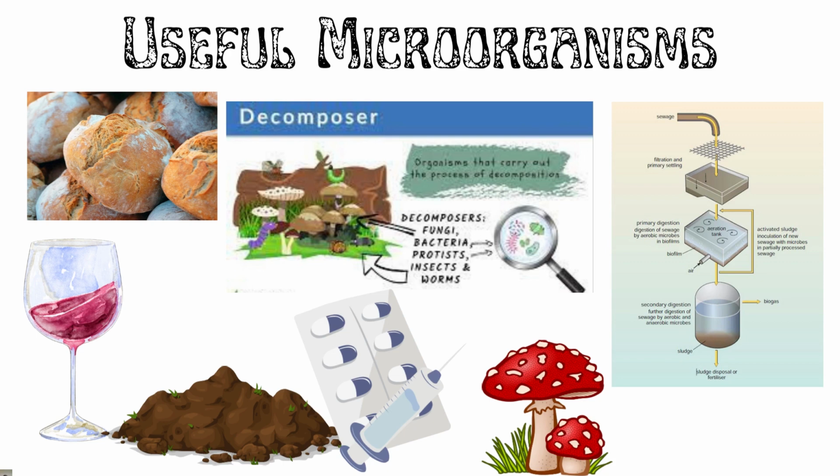Mushroom is a fungi which is edible and rich in proteins and vitamins. Just like that, yeast is also an important source of food, being rich in protein and vitamin B. Many algae like chlorella and seaweeds are used as food in China and Japan. Microorganisms also act as decomposers, hence cleaning the environment. They are also used in sewage treatment and making of biogas.